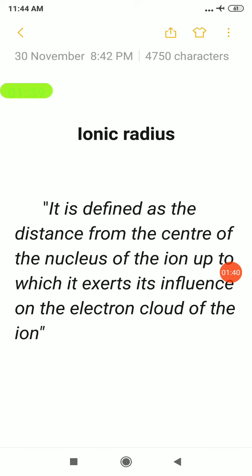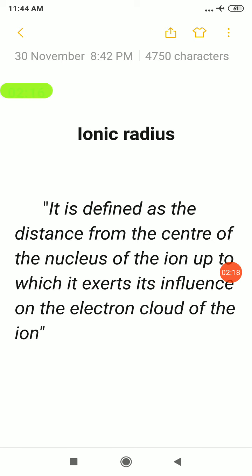Any doubt here? No. Okay, how will a cation be obtained? A cation will be obtained by the loss of electrons, whereas the anion will be obtained by gain of electrons. Dear students, there is nothing to worry, because there is no difference between atomic radius and ionic radius. Both the terms are the same, but only one thing: when the radius is measured for an atom, it is termed atomic radius. When the radius is measured for an ion, for a charged particle, then it is called ionic radius. That's all.